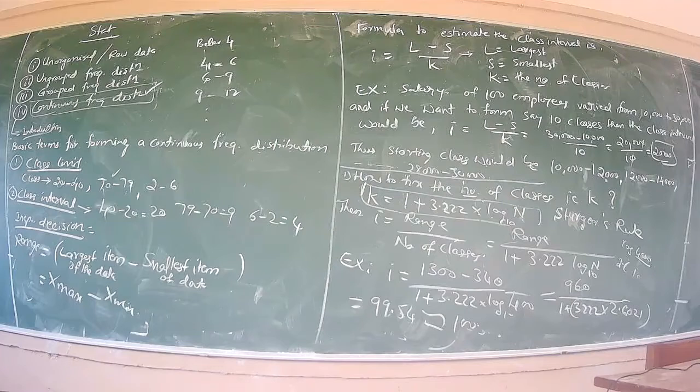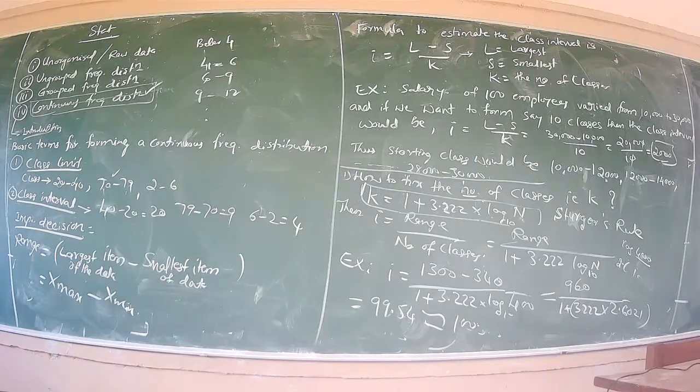So this is the magnitude of the class. If the class interval is 100, then the number of classes would be 960 divided by 100, that is 9.6, nearly equal to 10. Now note that, as far as possible, the size of the class interval should be 5 or some multiple of 5, like 10, 15, 20, 25, 30, 50 and so on.